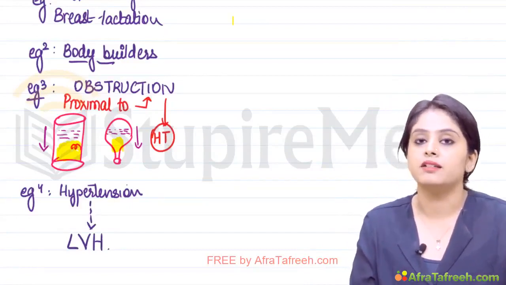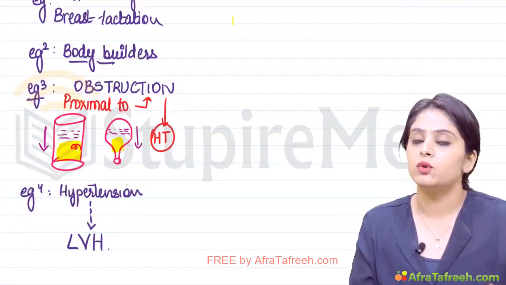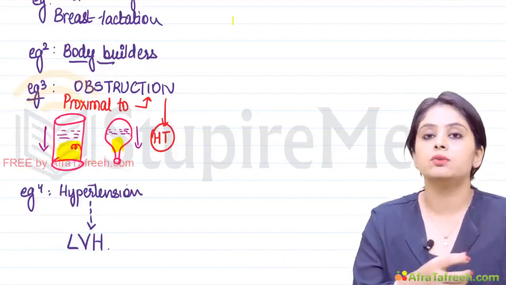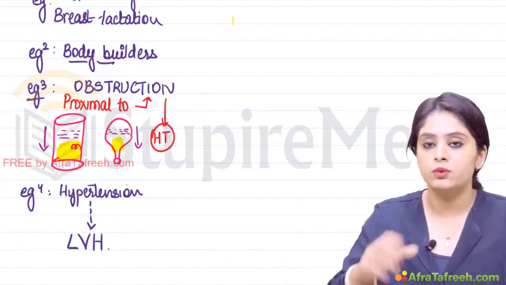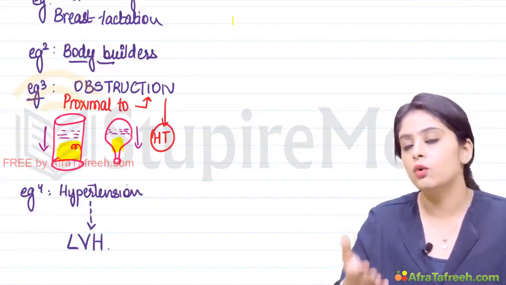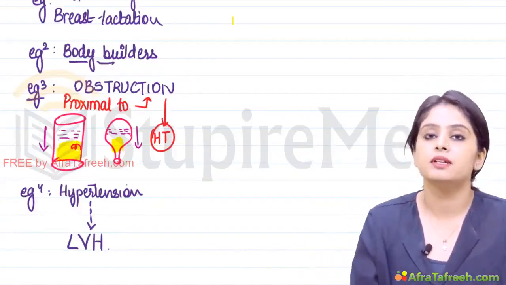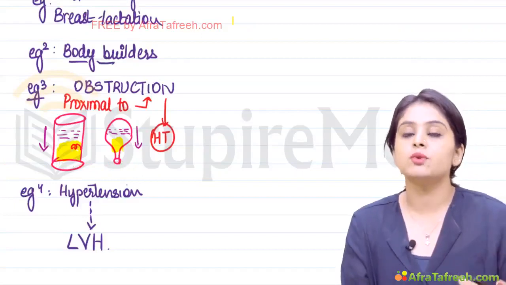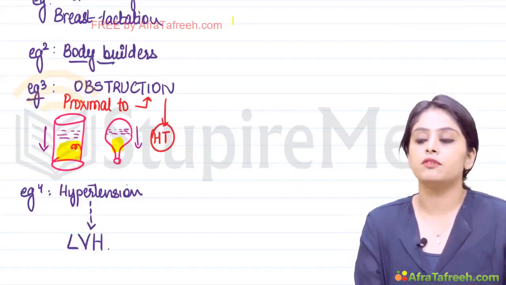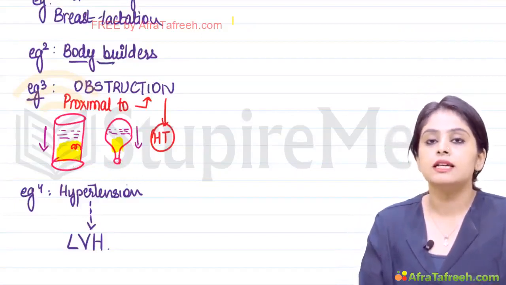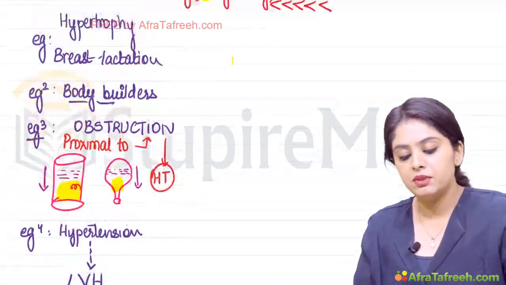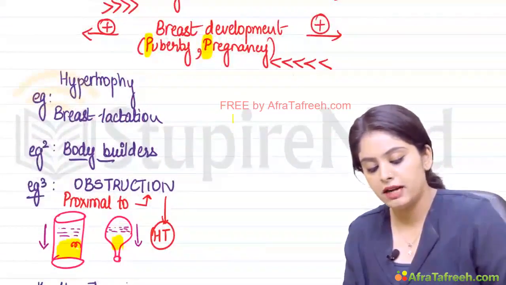Again, adaptive mechanism. Why? Aorta has more pressure. To pump blood into this, the left ventricle has to increase its pressure further. Over a period of time, it lands up in hypertrophy. So these are the most important examples of hypertrophy that we need to consider. The next set of examples that we will be dealing with will be of hyperplasia.